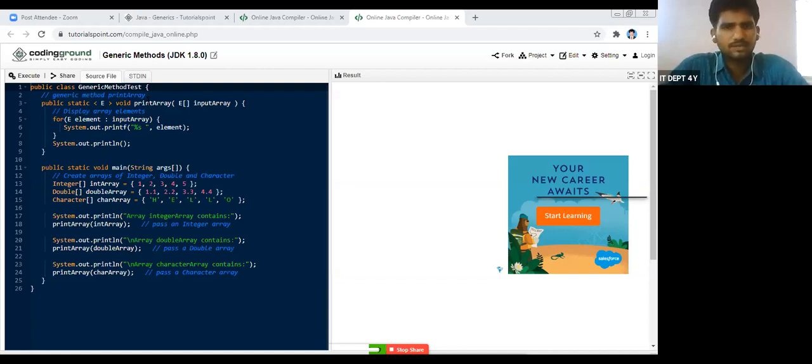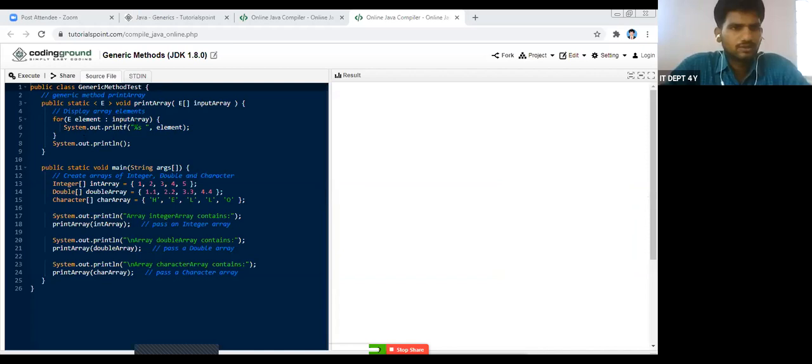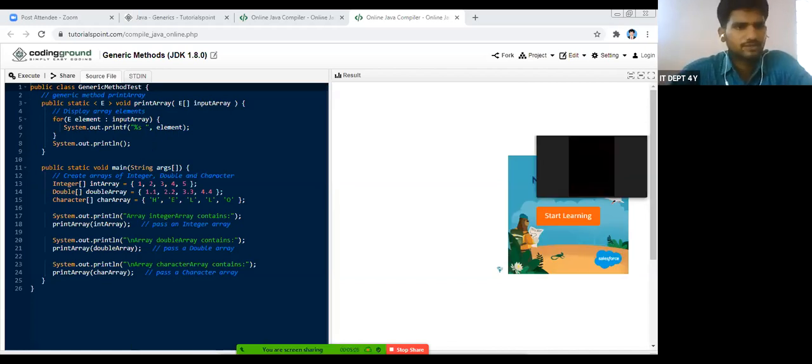What is the meaning of naming convention? We give a specific alphabet letter in capital. So E here stands for elements. E is elements, and we mention a loop here, so each element of the input array will be printed using System.out.print. This is our main, public static void main.